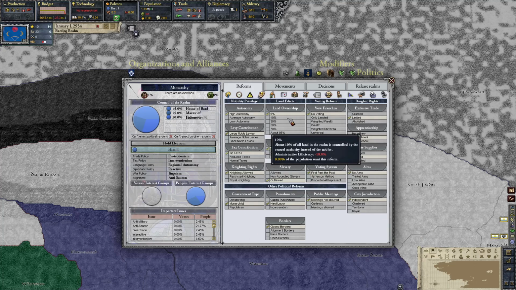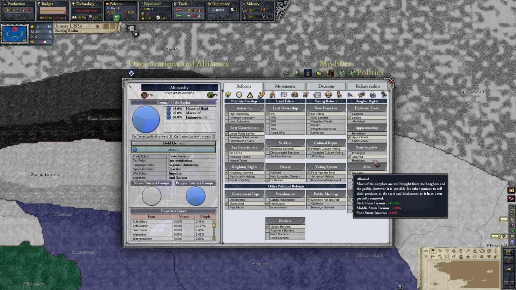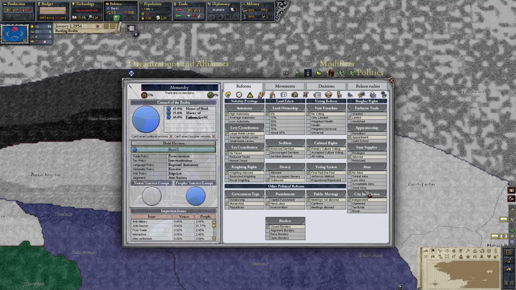So the reforms are just downright better as you go down. That is 100% intended. So the goal is to get down to the bottom for every single one. Granted, maybe perhaps not for the voting ones. Those ones probably are going to be up to whatever you want to play, if you want to play as a monarchy, or if you want to go down to the republic type. But generally speaking, they just get better as you go down. And this is 100% intentional.